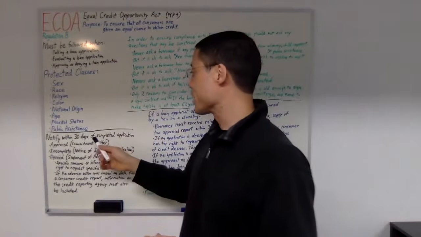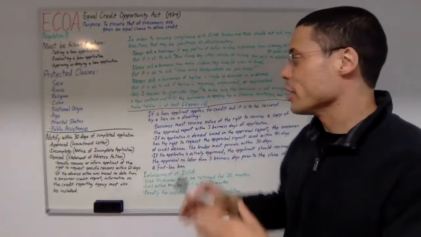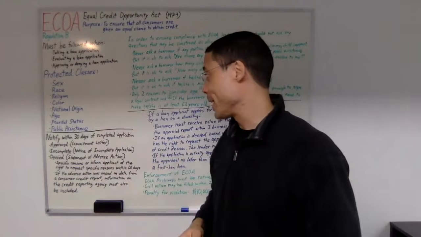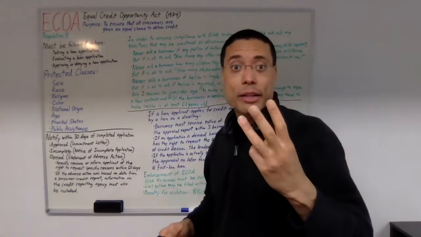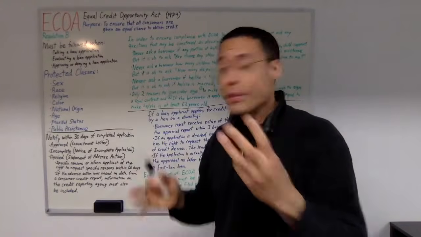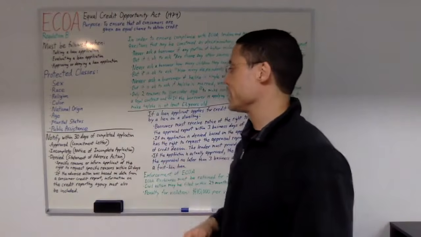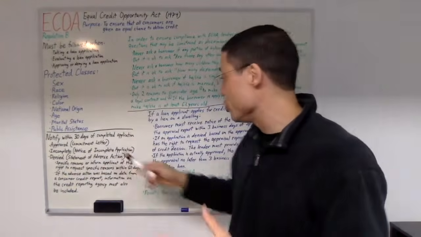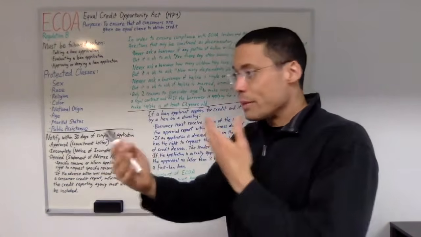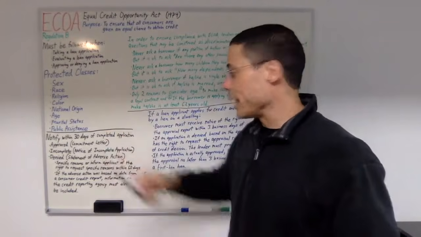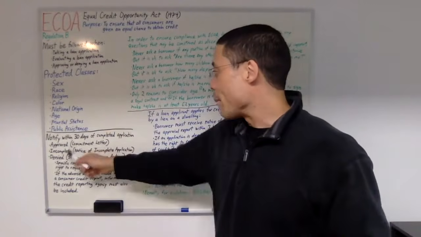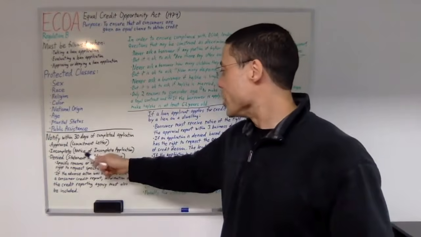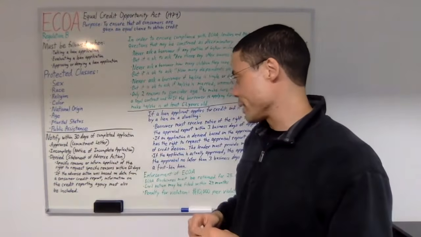Within 30 days of a completed application, we must notify them regarding what the decision is, right? And there could be 3 different decisions. Number 1 is if it's approved. If the application is approved, then we're going to be sending them a commitment letter. If the application is incomplete, then we're going to be sending them a notice of incomplete application.